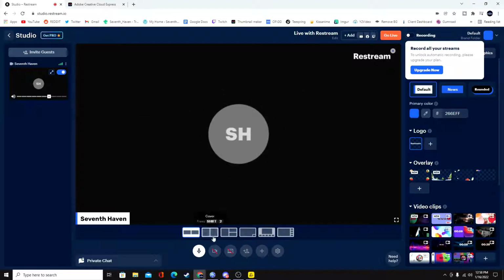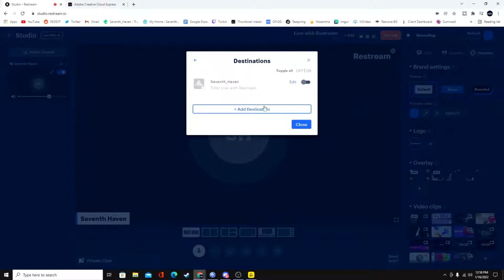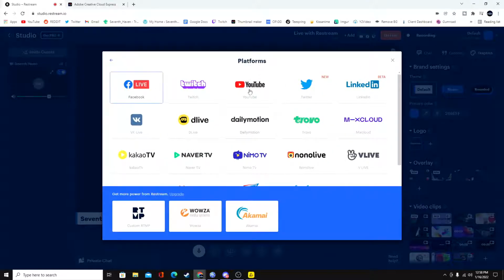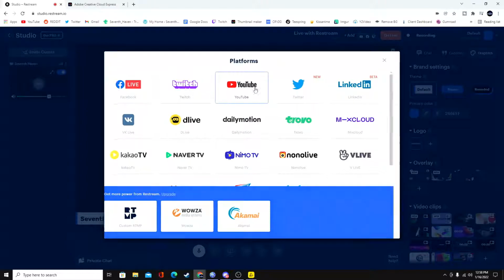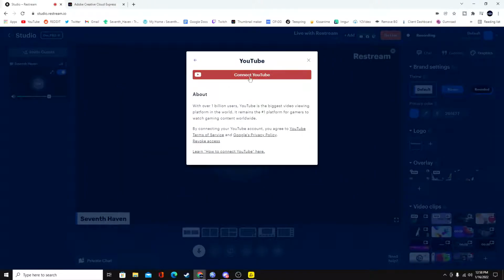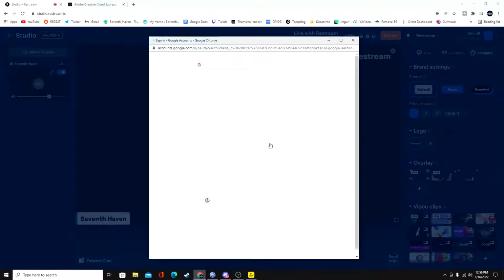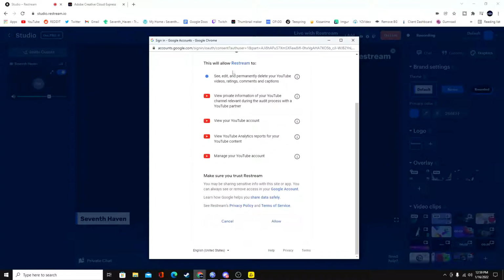So you want to go to add, you want to go to destination. We already have our Trovo added. But if you wanted to add something else, you just hit go to destination, and these are the platforms that it lets you do it to. Obviously, we're already on Trovo. You can do it to YouTube. You can do it to Twitch. And what we're going to do is go to YouTube, and it'll ask you, do you want to connect? Yes. Go to the one that you are going to connect with, and it's going to say, hey, we need your access. Do you want to grant access? You want to go ahead and go to allow.